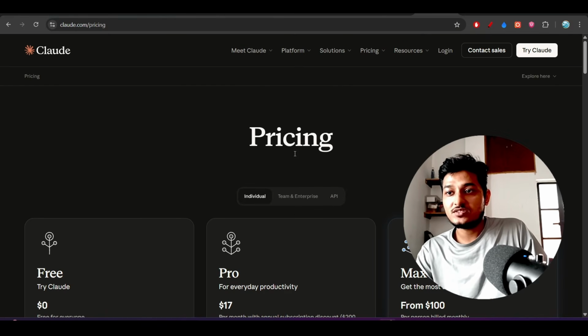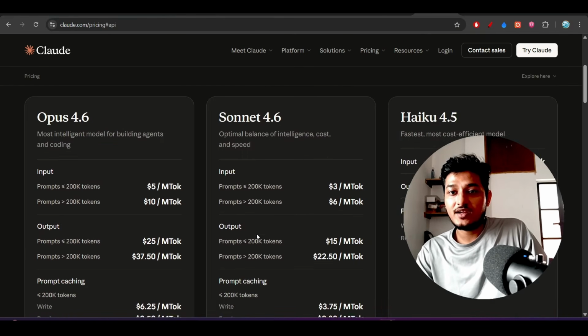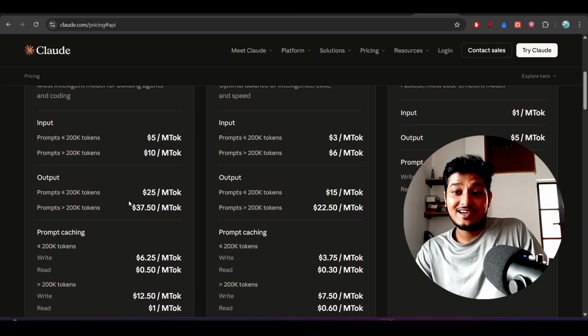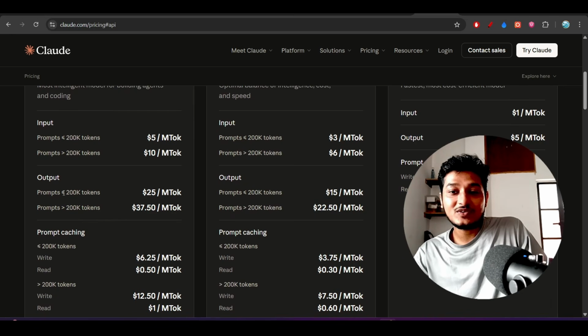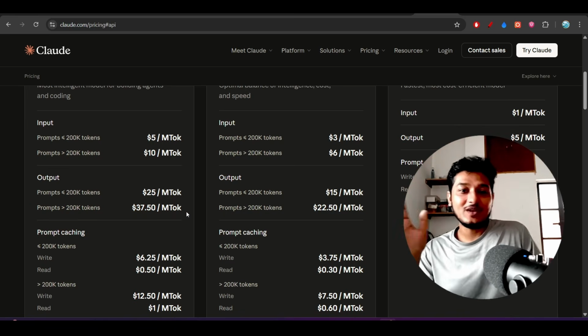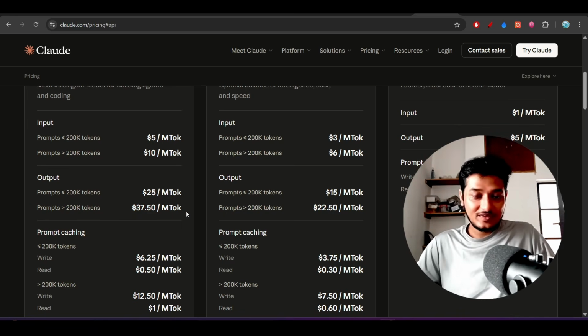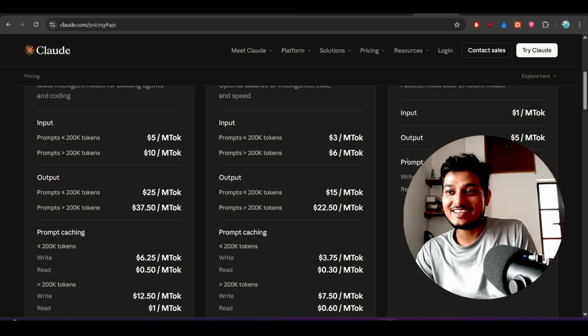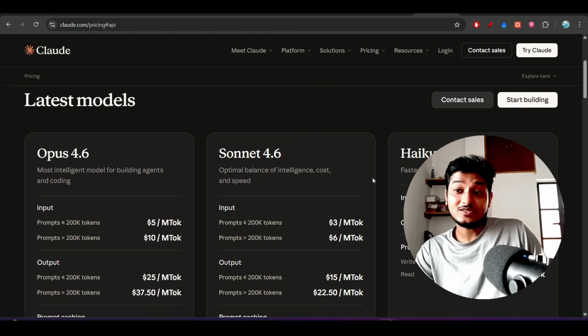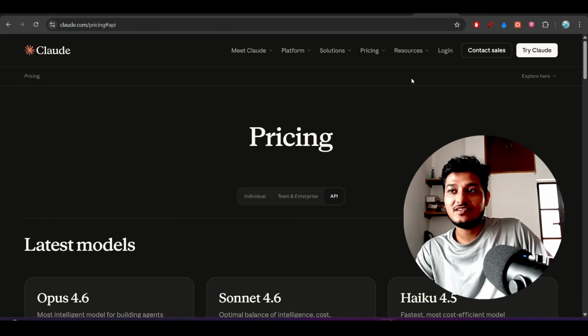If you go to this, for the API, here you see for Opus 4.6, the interesting thing is that beyond 200k tokens, the cost is actually very huge. Now the problem will occur for all of the companies that are using these Claude models. So now they will charge more from the users, right?